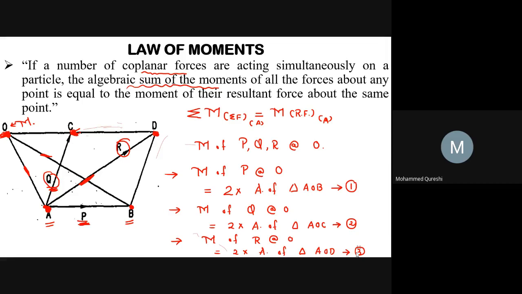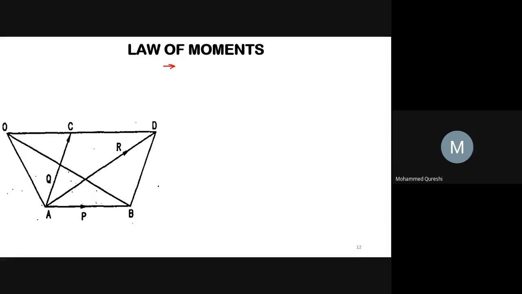Now, from the geometry of the figure, we may say that area of triangle AOD will be equal to area of triangle AOC plus area of triangle ACD.